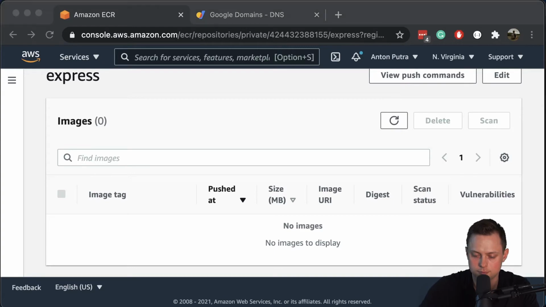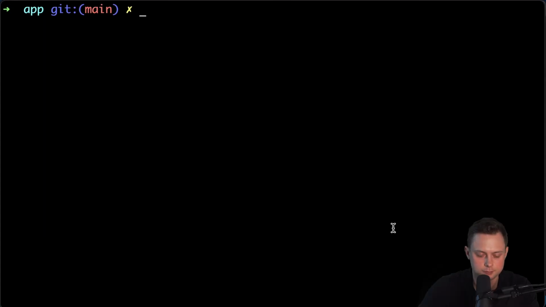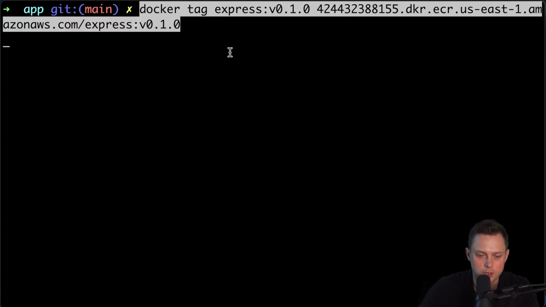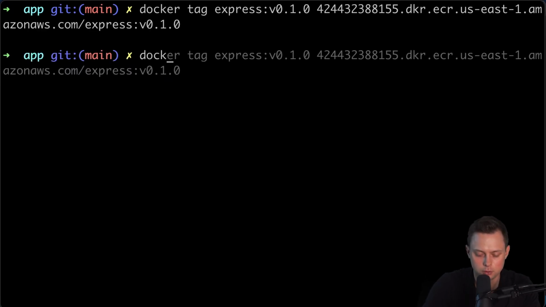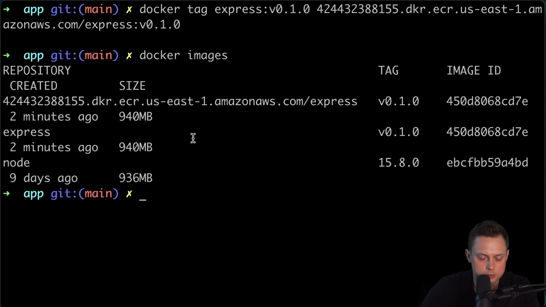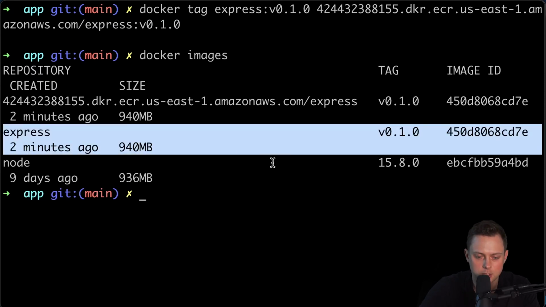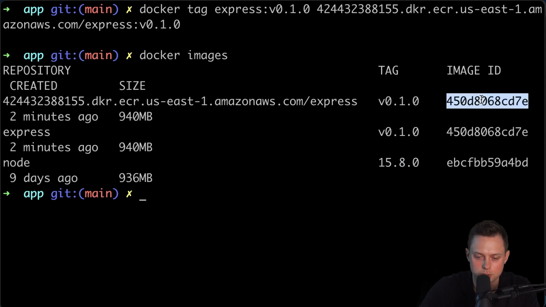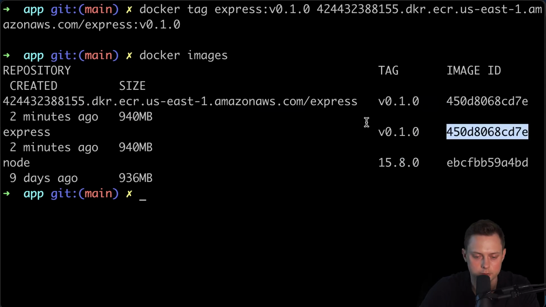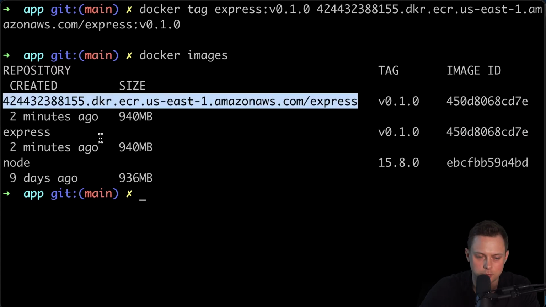All right, so let's tag the image. We're gonna tag our image that we just created, which is Express 0102, with the one that we just created in AWS. It's very quick, and if you run docker images again, you will see that you have this image and that image, which are exactly the same. By the image ID, you can compare that. Those are identical. And we need this image to upload it to the remote repository.